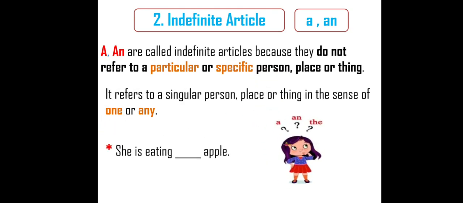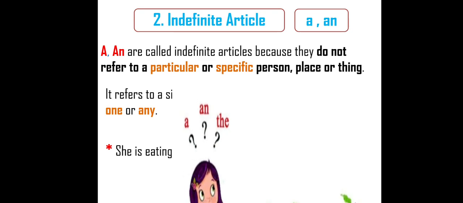Let me give you an example. She is eating dash apple. What article comes? Look at the girl. She is thinking whether a comes, an comes, the comes. Doubt. She is eating dash apple. So I've already told you what is an indefinite article. An indefinite article never refers to a particular person, particular place, particular thing. Look at here. She is eating dash apple. What is the noun here? Apple. Is the example giving a specific apple or an unspecific apple? Unspecific only.